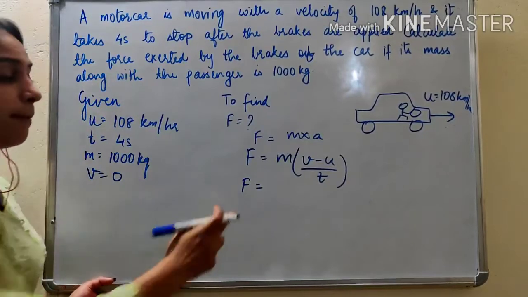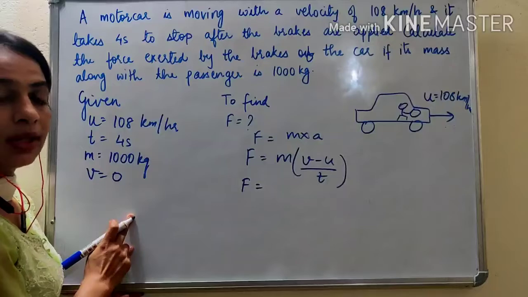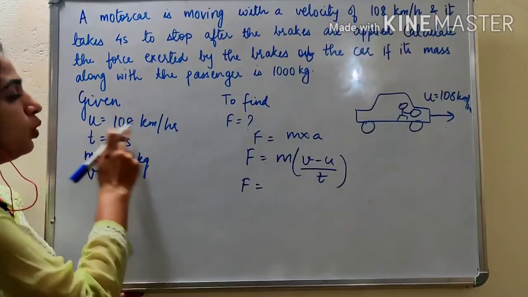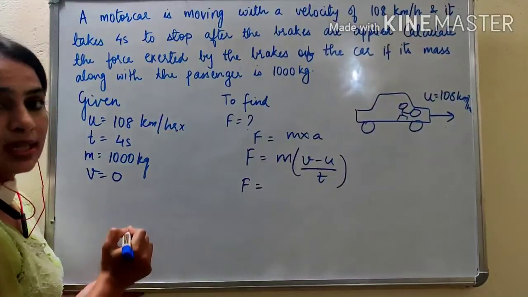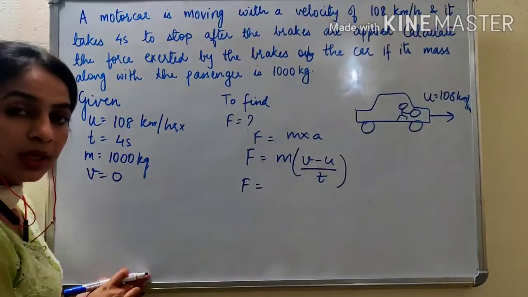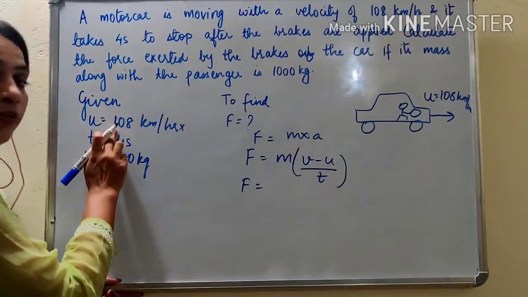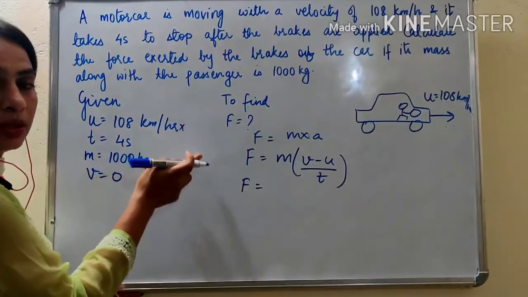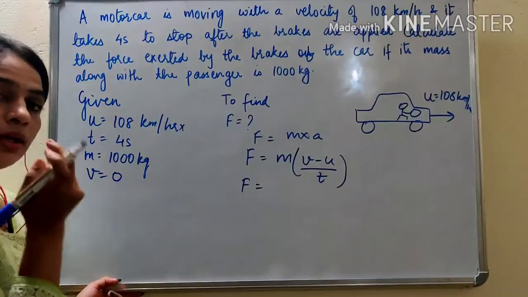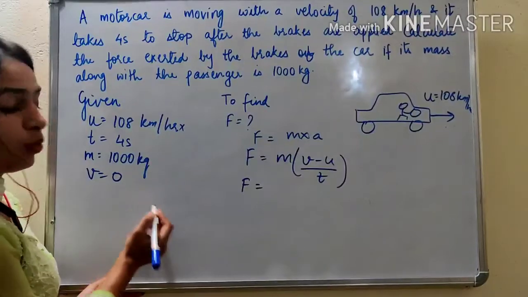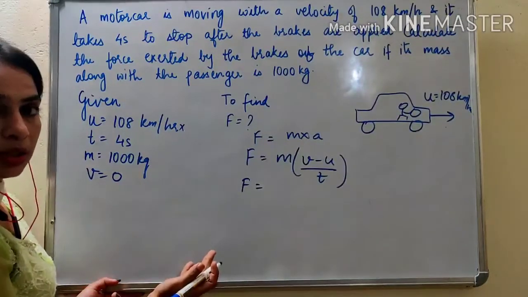What I've told you, before substituting, always check whether all the quantities are given in SI units or not. So u is given in kilometers per hour, which is not an SI unit. What is the SI unit of speed or velocity? Right, it is meter per second. So you have to convert this 108 kilometer per hour into meter per second. And I gave you a formula in the last chapter. If you have velocity in kilometers per hour, how to convert it into meter per second?